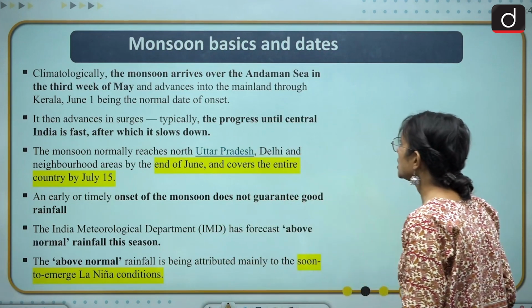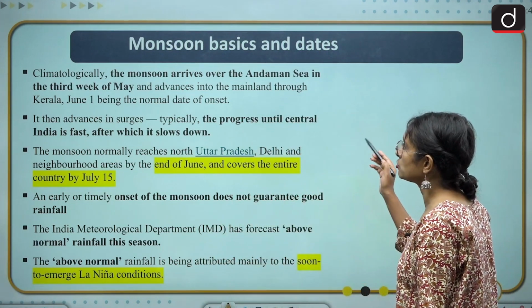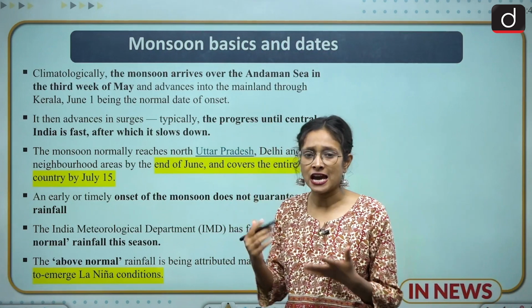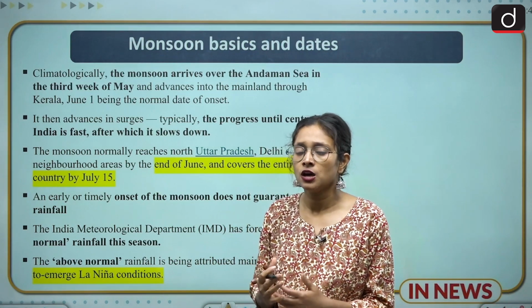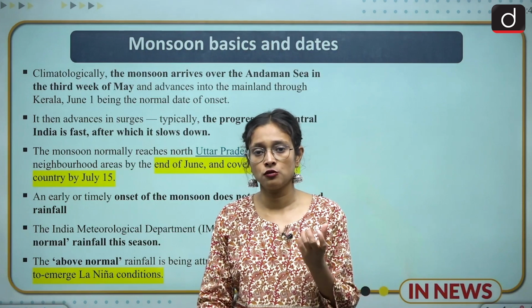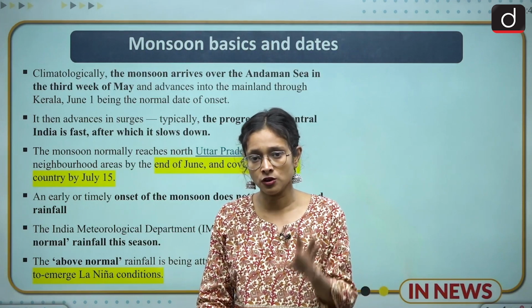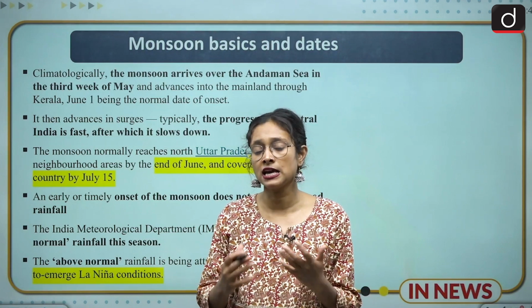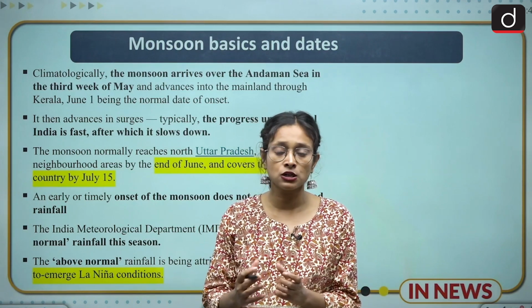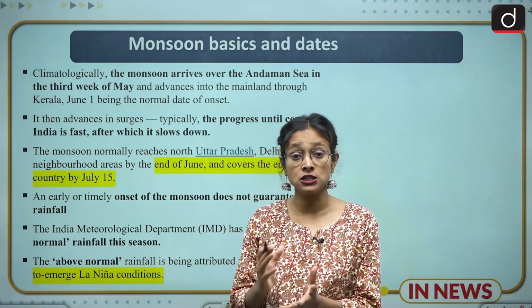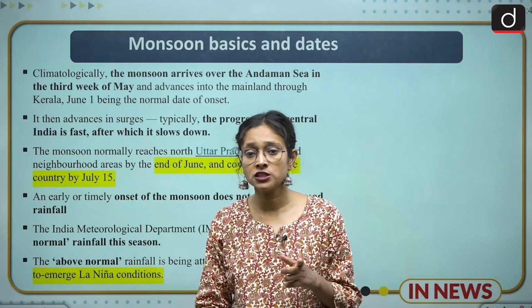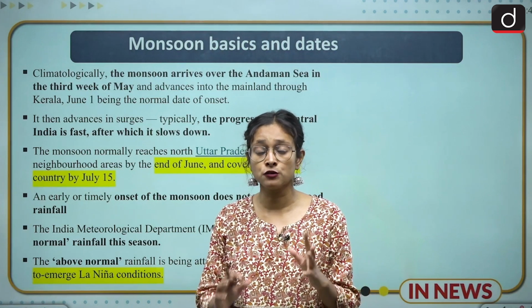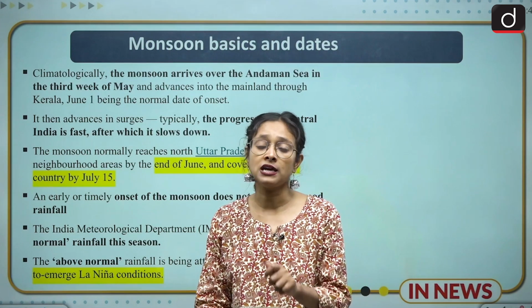Moving towards the basics of monsoon. First of all, we'll discuss the time period of monsoon. First the monsoon hits the Andaman and Nicobar Islands, and it had already hit the Andaman and Nicobar Islands around 19th of May. After that, on 30th of May it hit Kerala, 2 days early, which was earlier expected by IMD.